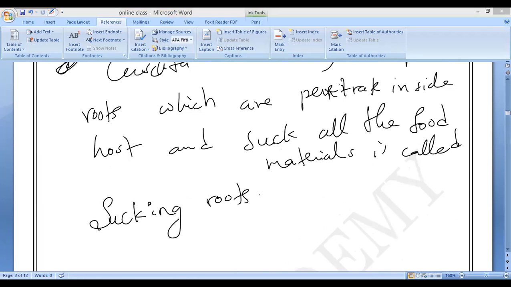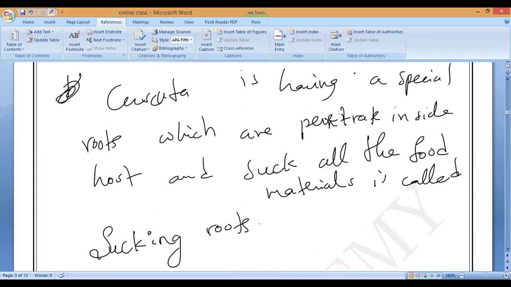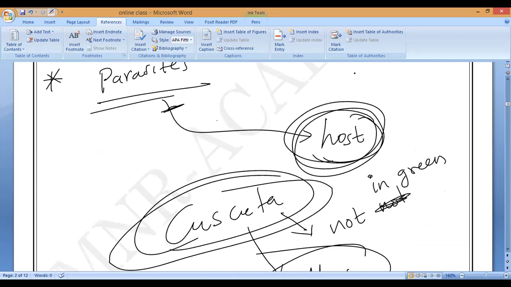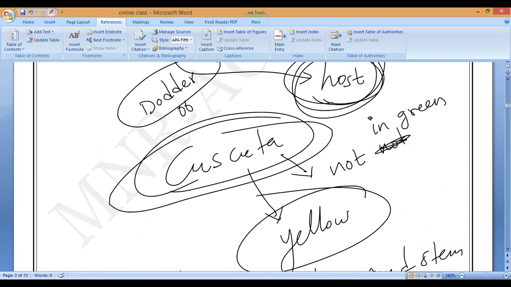Now, the definition you should write. I will tell you. Actually, another name we use for Cuscuta, remember, is Dodder, D-O-D-D-E-R. Dodder is another name of Cuscuta. The plant is called Dodder.